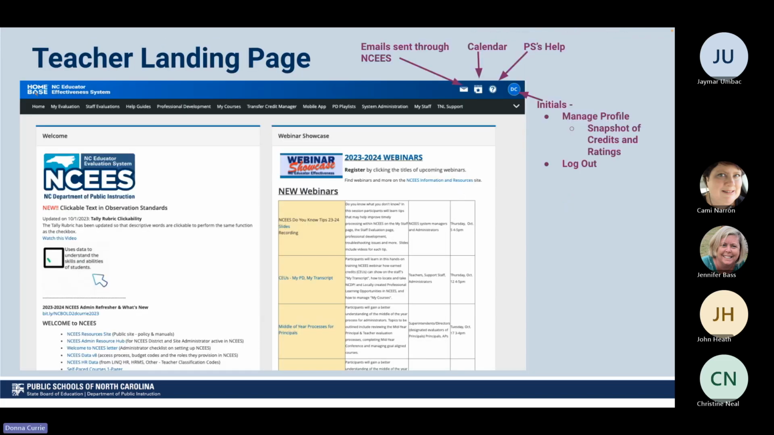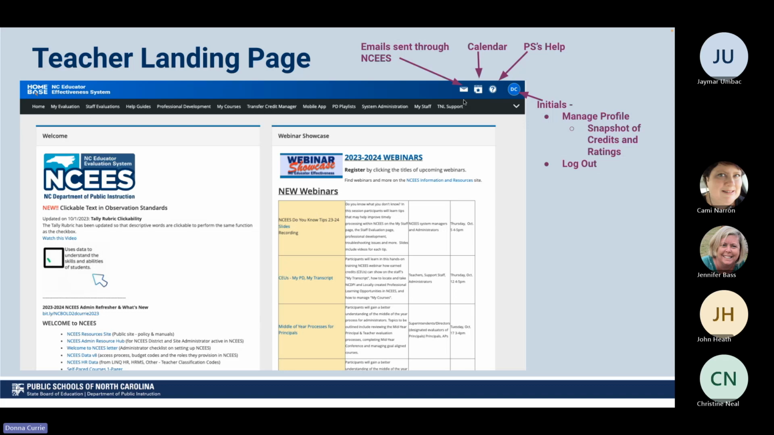Once you log in, you'll see that you go to the NCEES landing page. If you've not paid attention to what's on this home screen, I know sometimes you're so fast to go to My Evaluations and just look at what is in My Evaluations, but there is a lot of valuable information on this screen. This is where we've been sharing our webinars. This is where we've been sharing what's new, but there's a lot of helpful information on this landing page that you can use.